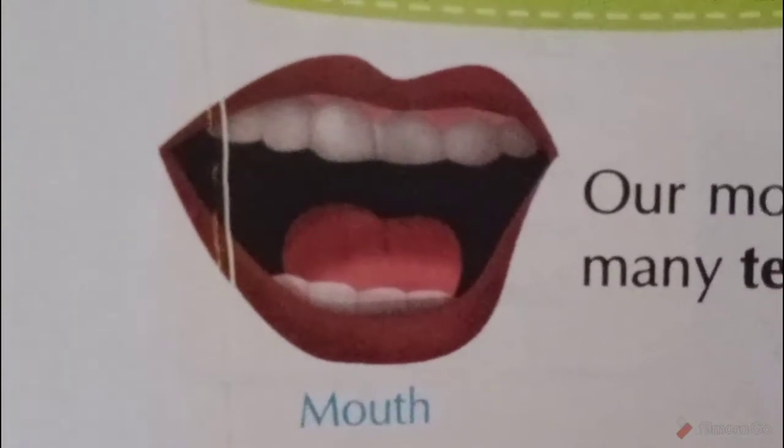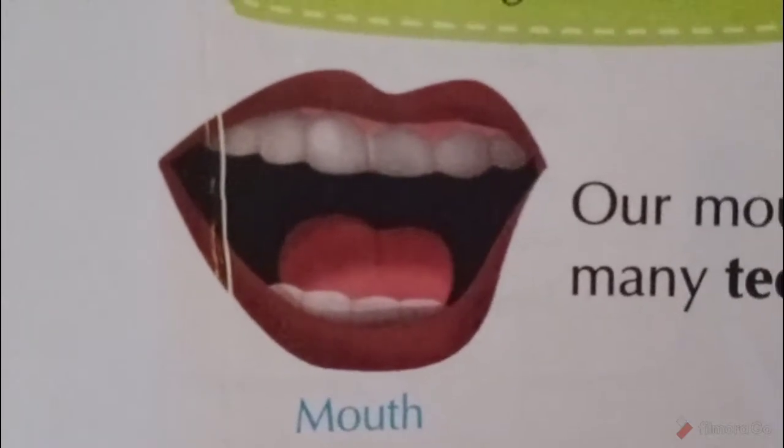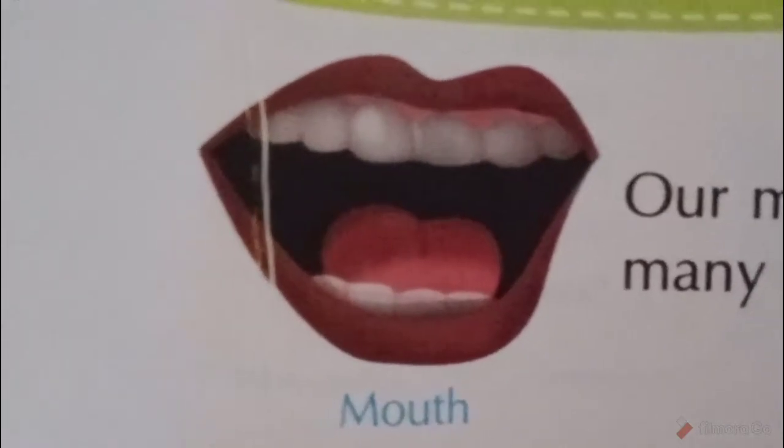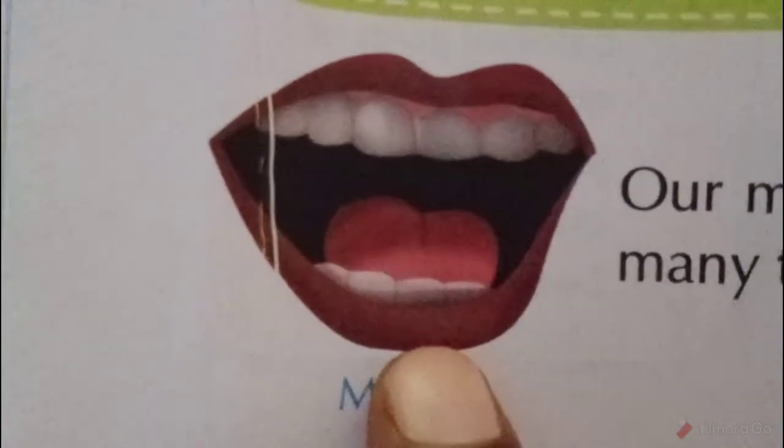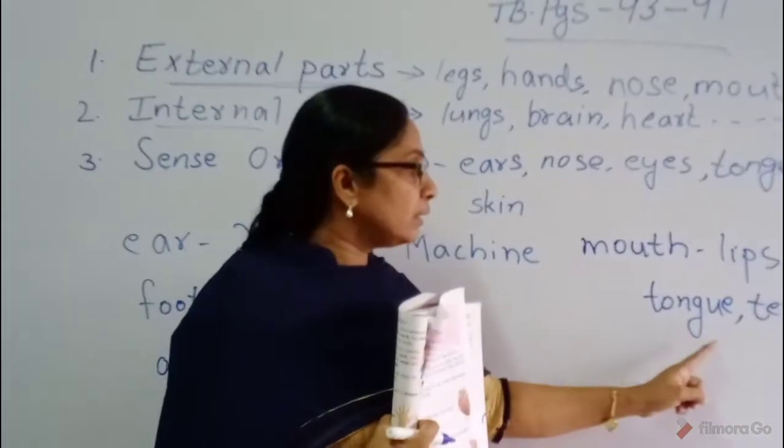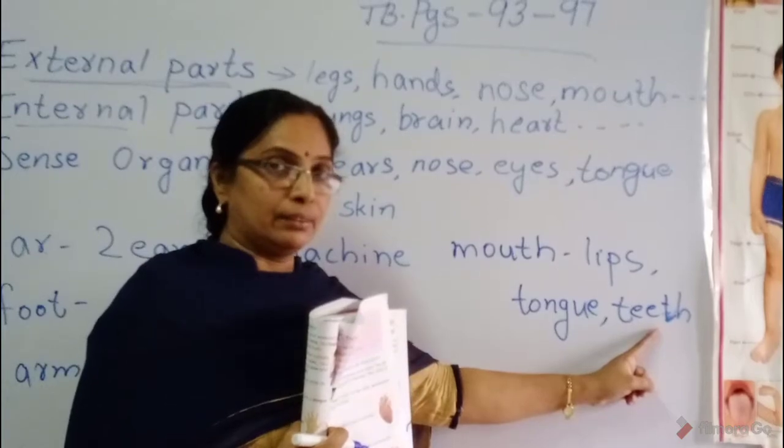What are there in our mouth? Lips, tongue and teeth. Our mouth consists of lips, tongue and teeth.